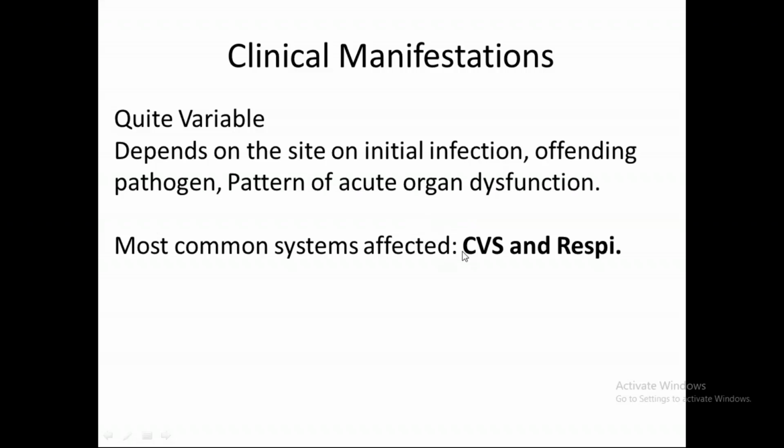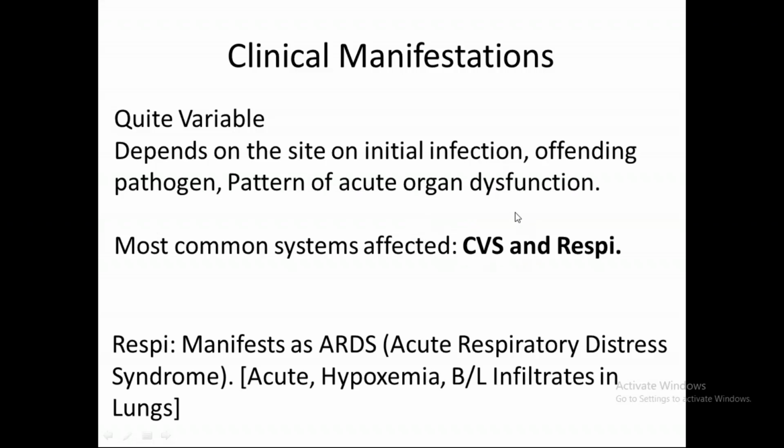Okay, so the most common systems involved are the CVS and the RESPI. In the respiratory system, sepsis usually manifests as ARDS, acute respiratory distress syndrome. To make you understand ARDS requires a separate lecture, but for now, the name is self-sufficient. The patient presents with acute respiratory distress, he's in hypoxemia, and there are bilateral infiltrates in his lung. The most common etiology of ARDS is also pneumonia.